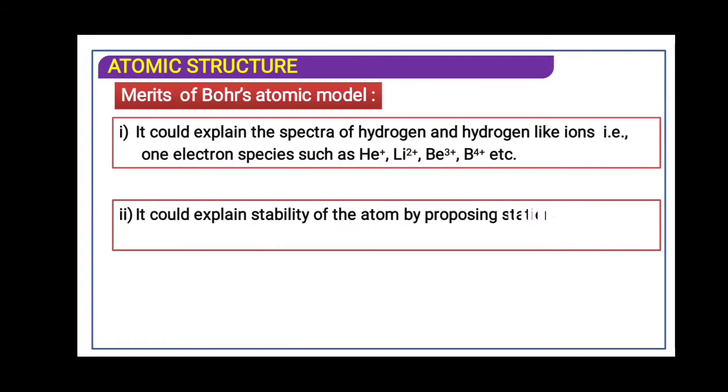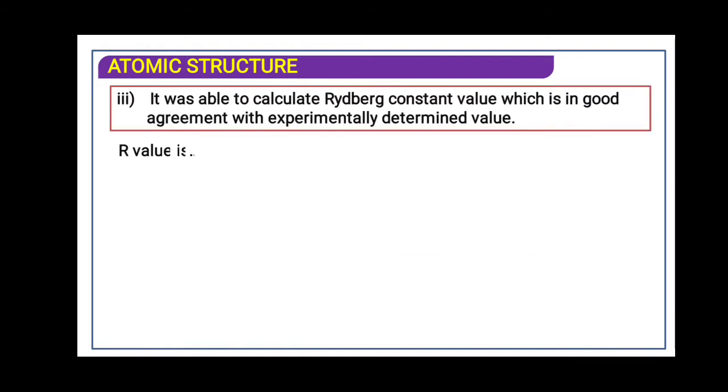It could explain the stability of atom by proposing stationary orbit for the revolving electron. Because Rutherford says that the electron revolves in the orbit in a spiral path, but Bohr says that the electron revolves in the stationary orbit. With respect to that statement, the stable atomic structure can be explained. The third point, it was able to calculate Rydberg constant value, which is in good agreement with the experimentally determined value.